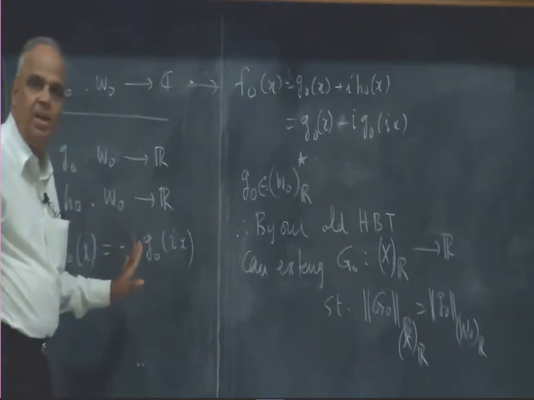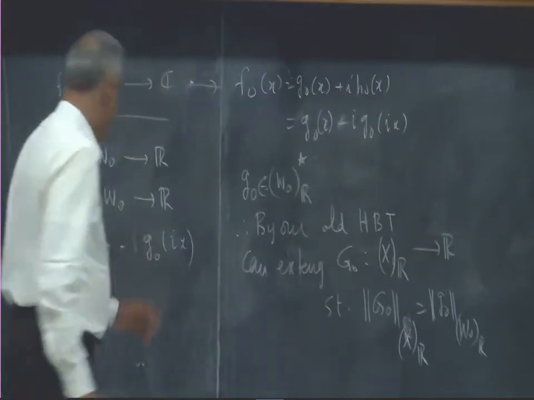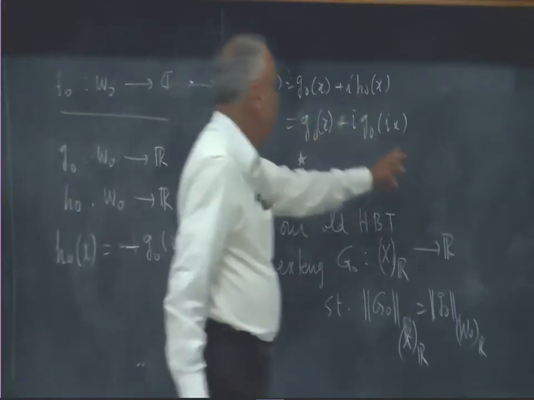It is just minus G0 of ix, obviously, because H0 has to be real. So therefore it is minus i G0 of ix.